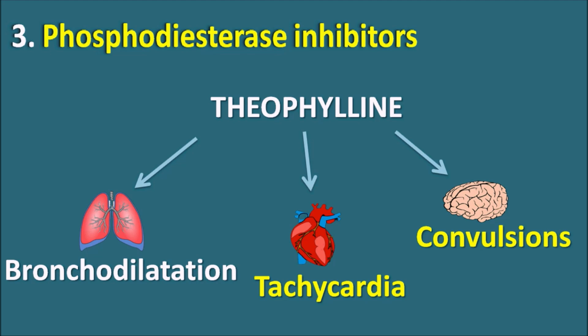We have mainly three categories of bronchodilators: beta-2 agonists, anticholinergics, and phosphodiesterase inhibitors. Both in asthma and COPD, beta-2 agonists play an important role, but they are more effective in the treatment of asthma compared with COPD. In COPD, anticholinergics play an important role where they can inhibit the cholinergic transmission, thereby they can improve bronchodilation. And finally, phosphodiesterase inhibitors like theophylline have less selectivity and more toxicity. So it is very rarely used as a bronchodilator. Under emergency conditions, it can be given by the IV route to produce bronchodilation.